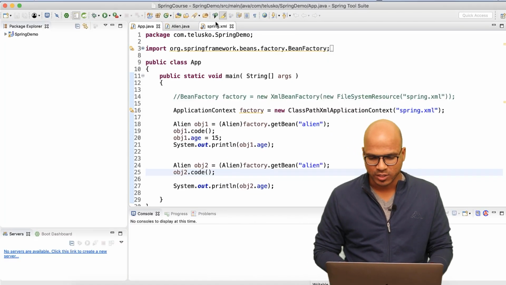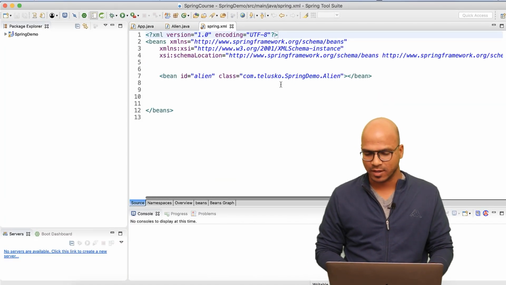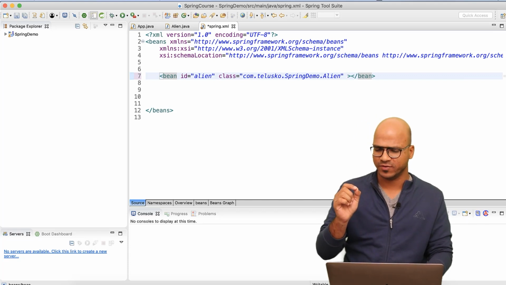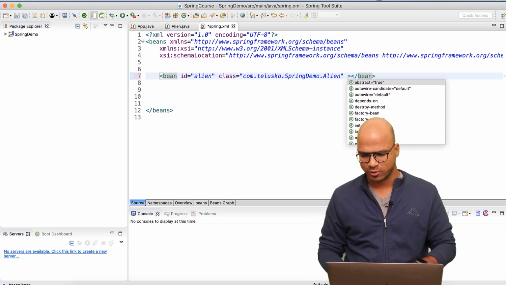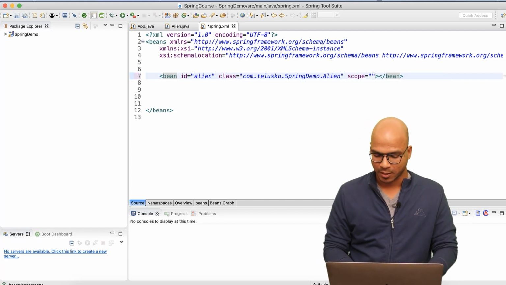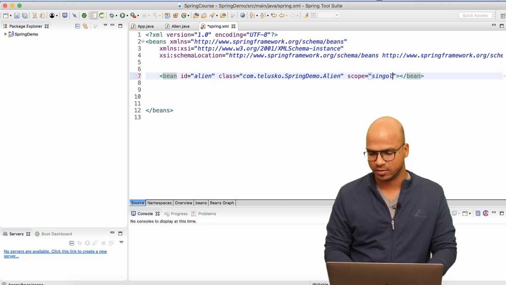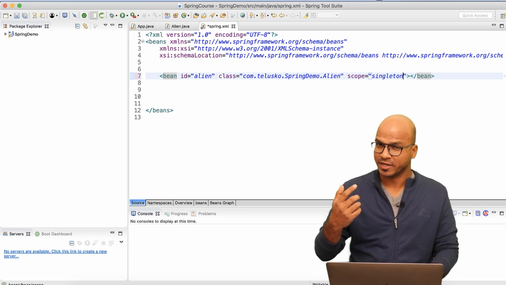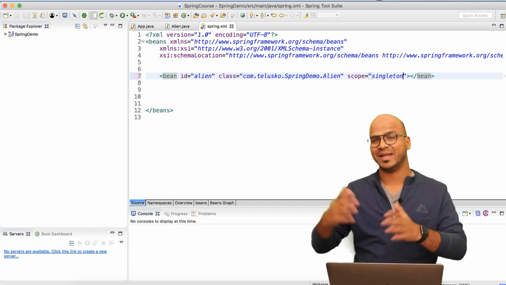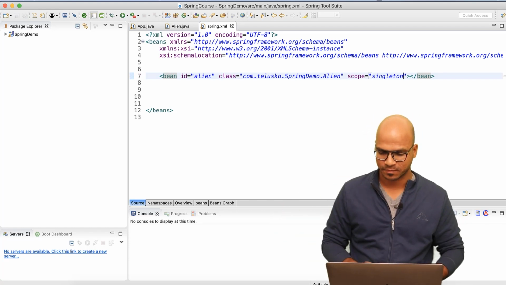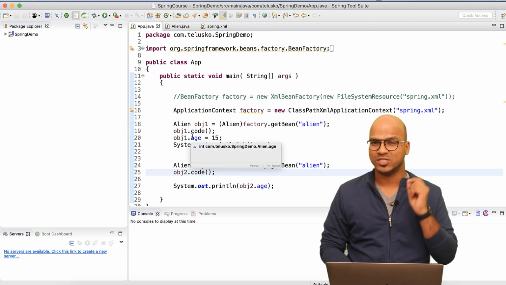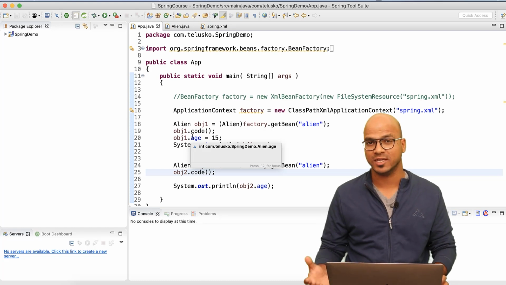Let's try. Let's go back here in spring.xml, and if you see this bean tag, there is one more attribute which is missing. The moment you press Ctrl+Space, you can see we have an attribute known as scope. By default, the scope is singleton, which simply means that the Spring container will give you only one instance of this class. Even if you ask 10 times, it will give you only one instance. For example, if I go back to App and create obj3, obj4, you will still get one object because by default it is singleton.